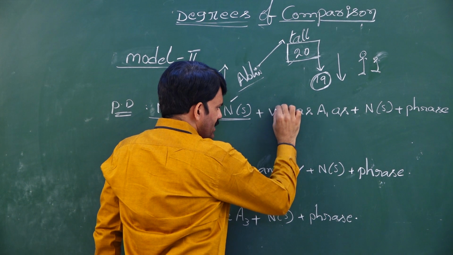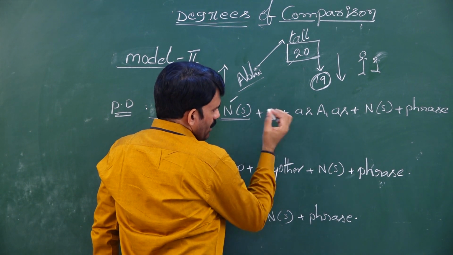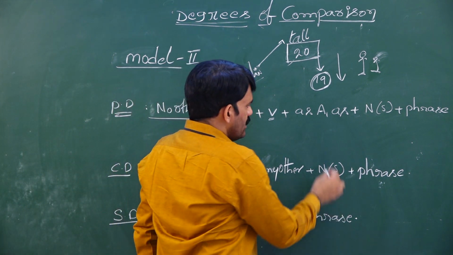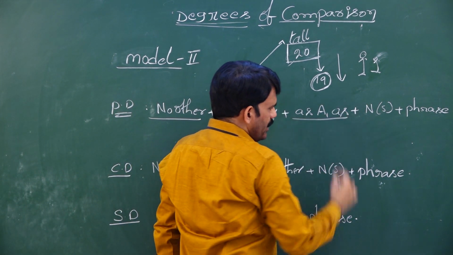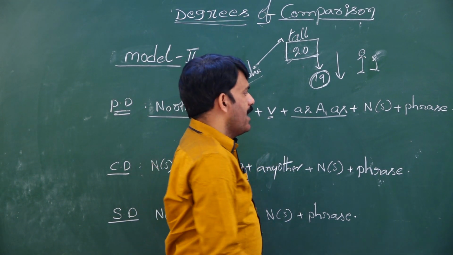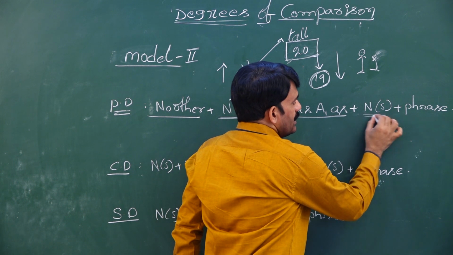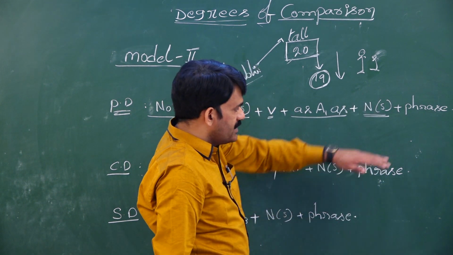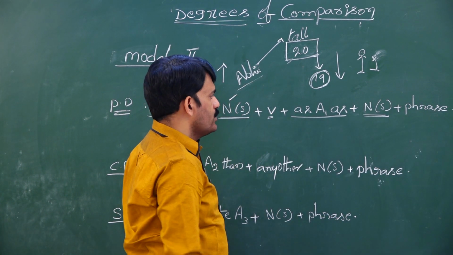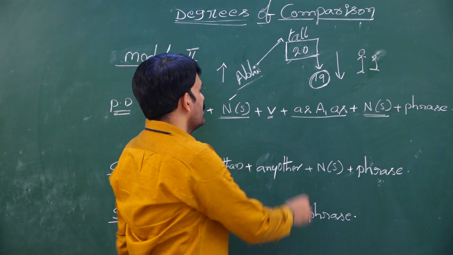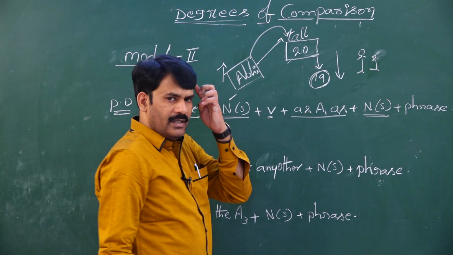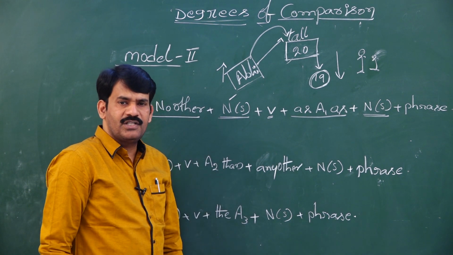Once we understand it is a singular noun, we have to use only a singular verb. As it is a positive degree, it always takes "as" or "so as." And again a singular noun we need to use. If a phrase is required, use it; if not, no need. So with this, let me frame a sentence taking Abhi as well as the adjective tall.